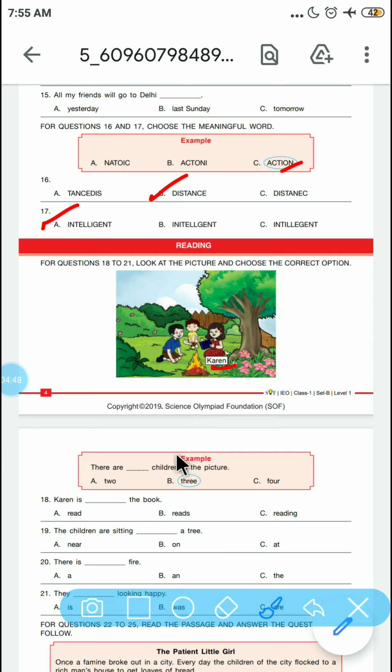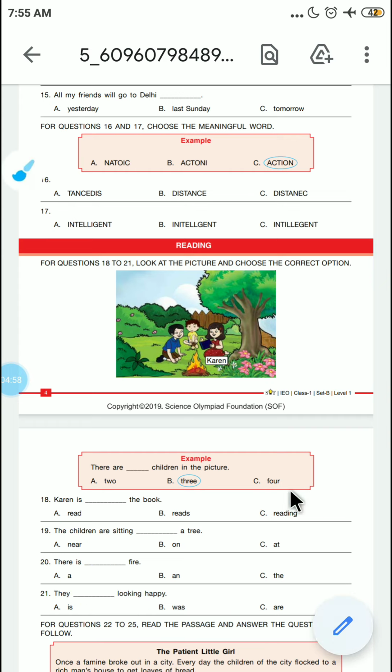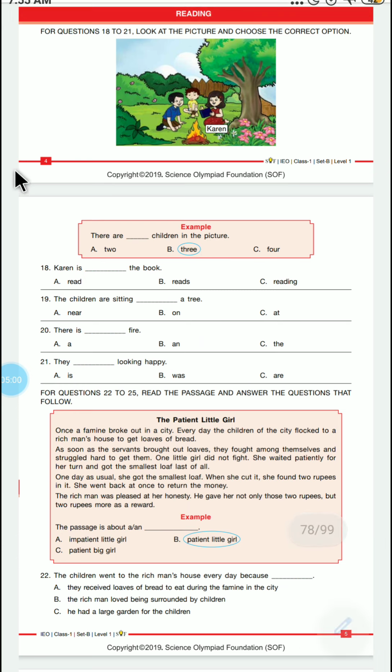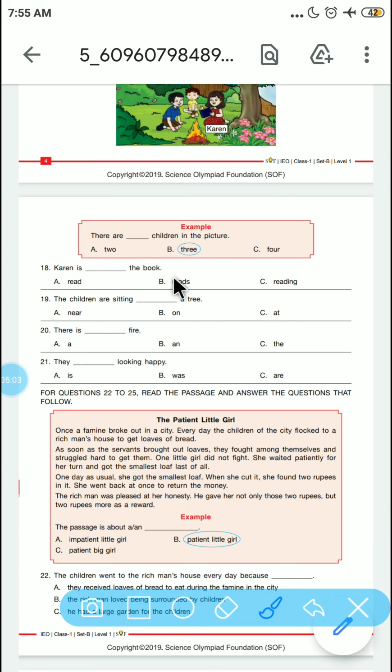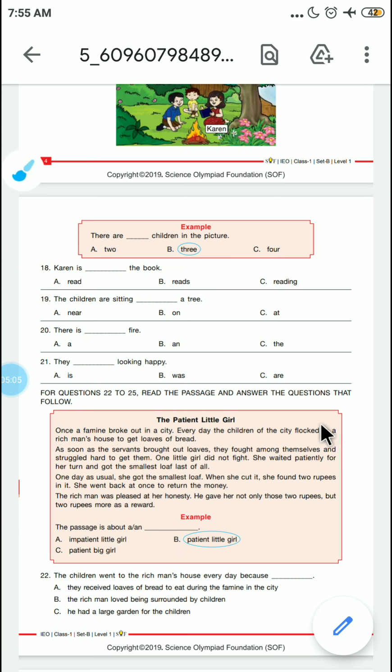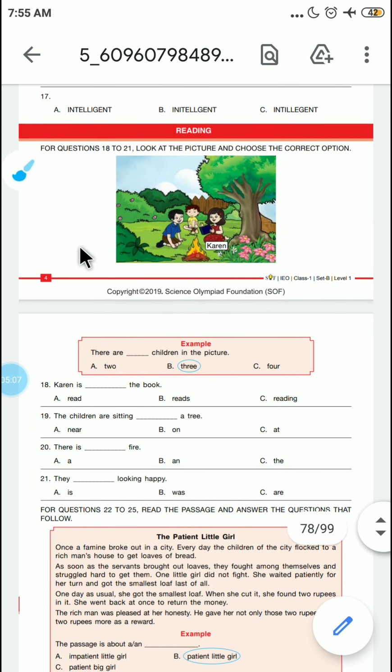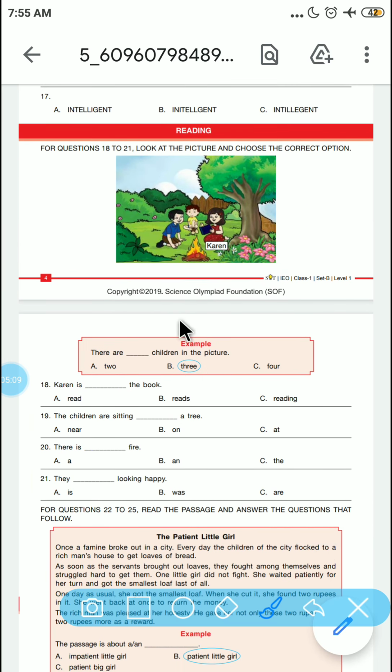Here we have Karen and there are two friends of hers. Let's see what the picture is telling us. Karen is dash the book. So is reading the book, as shown in the picture. The children are sitting dash the tree. If you see the picture correctly, they are sitting under or near.